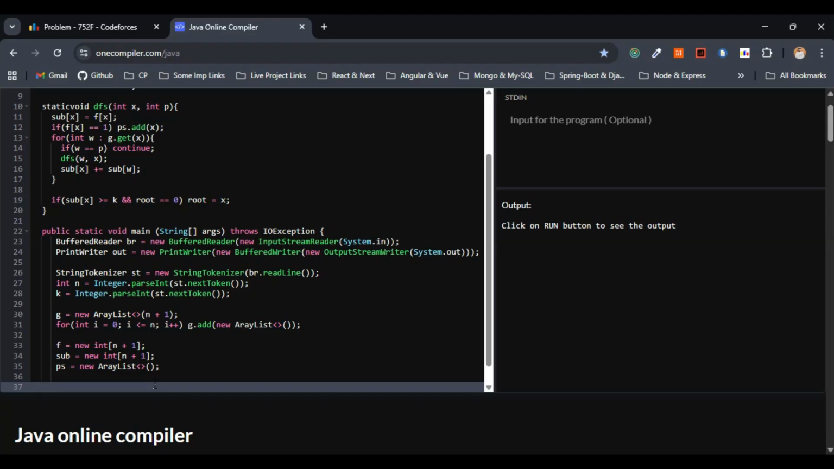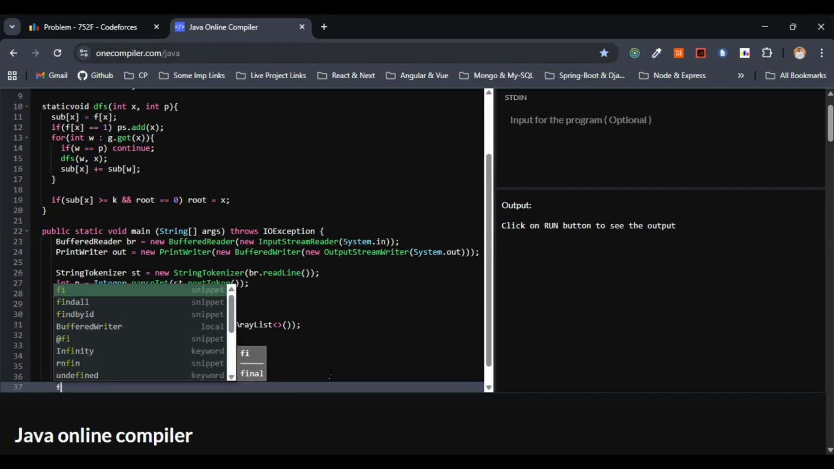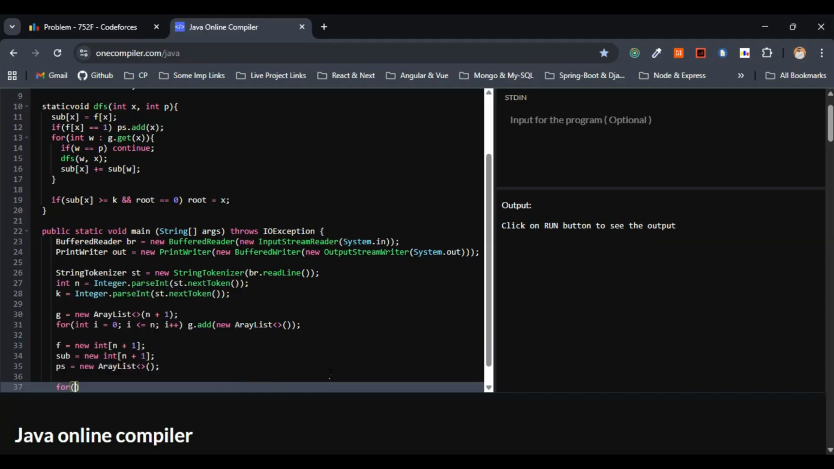Now let's read n minus 1 edges and build the undirected graph. We are building the undirected graph, right? Let's read n minus 1 edges first, all the edges, and build the undirected graph. So I'll just go with a for loop here. This one will be int i equals 0, i less than n minus 1.